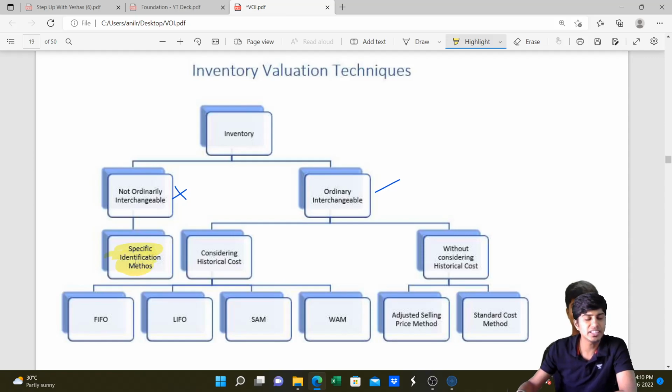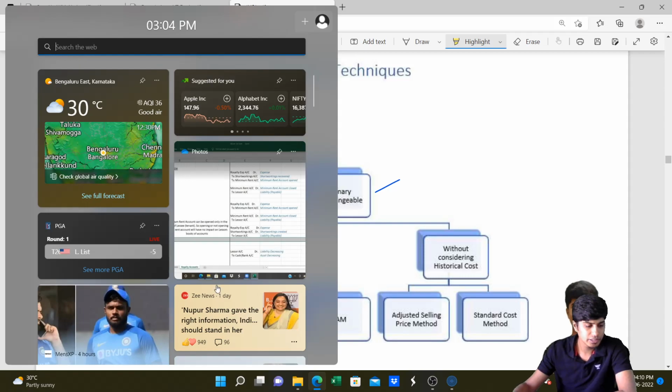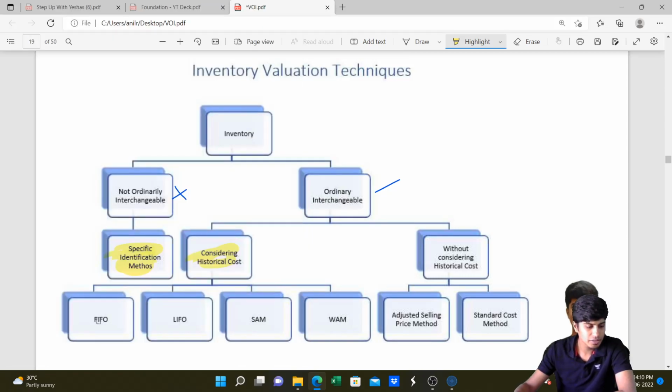Specifically, we identify the value of that item. If it is ordinarily interchangeable, considering historical cost, we can do first in first out method, that is FIFO, LIFO (last in first out), SAM (simple average method) or weighted average method. Or without considering historical cost, you can do adjusted selling price method or standard cost.